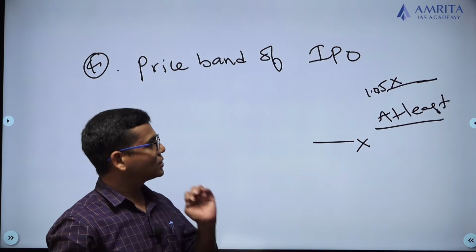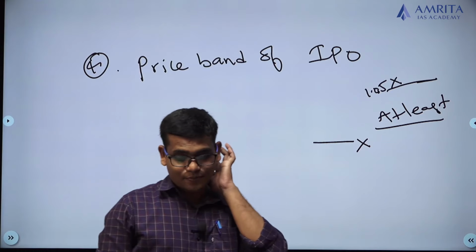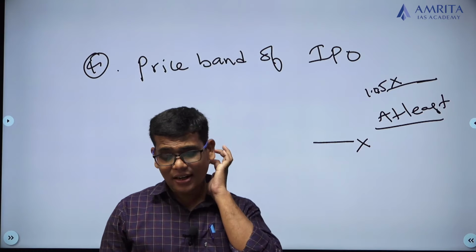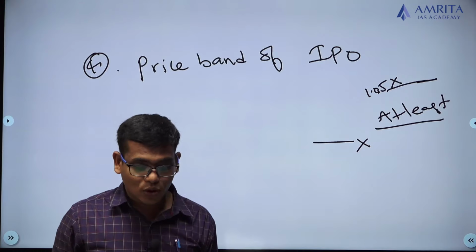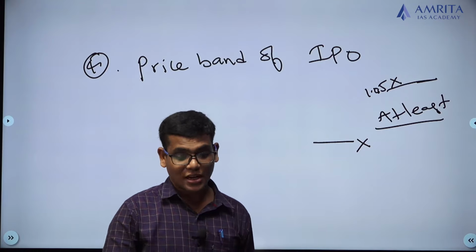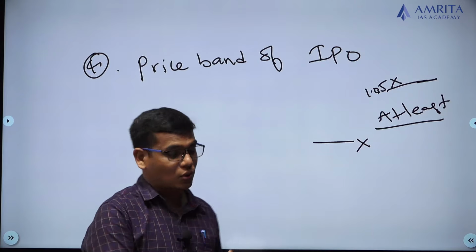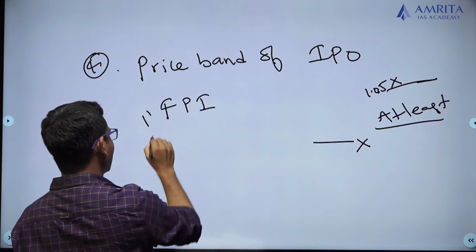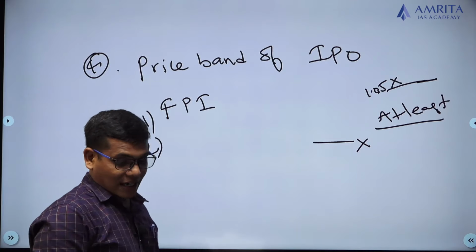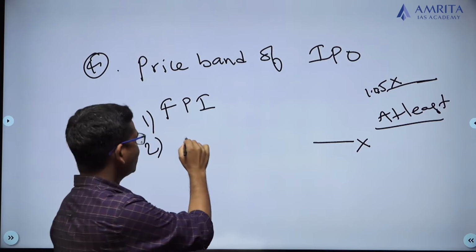Why have they actually put this regulation? Because whenever we go for an IPO, there are two types of issues. One is the fixed price issue, FPI. The second one is the book built issue.